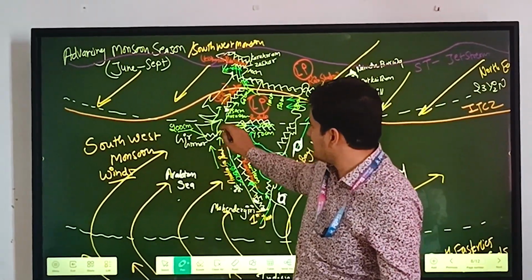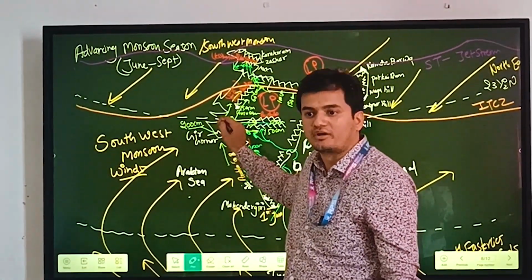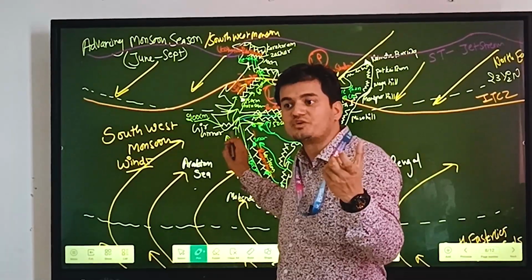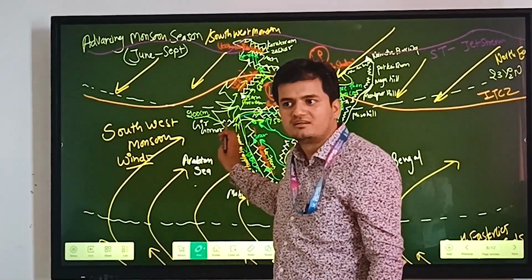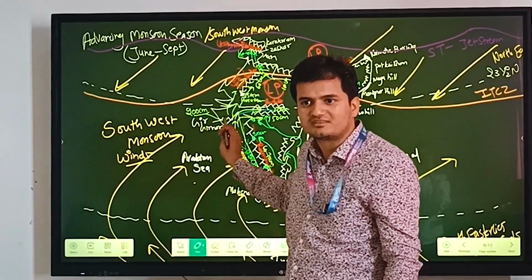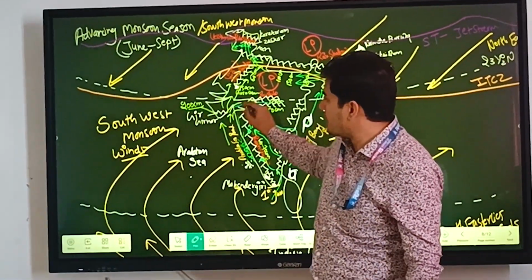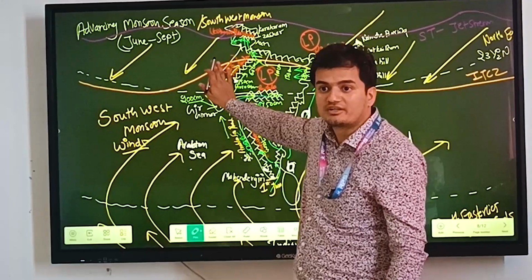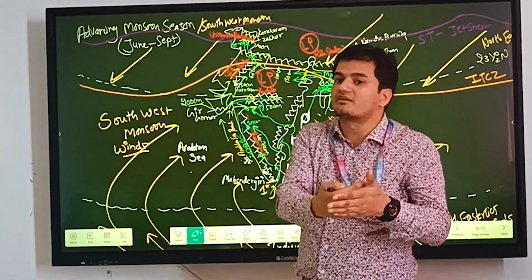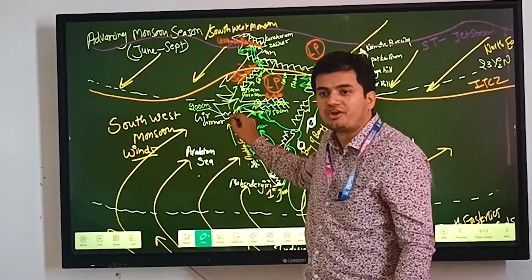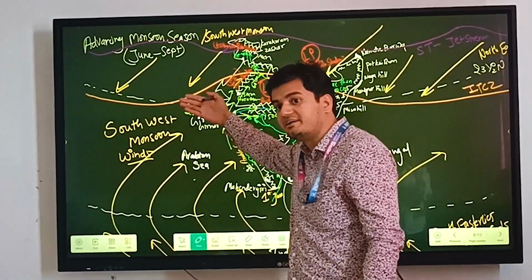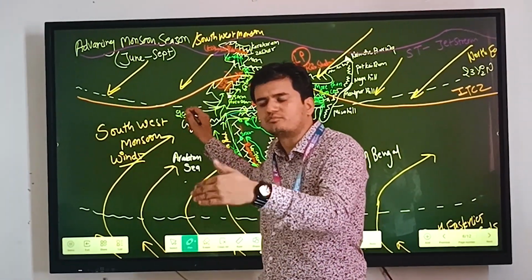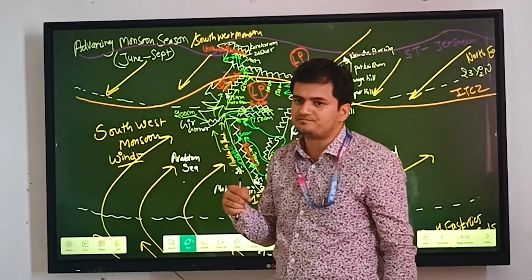Then some of the winds will move in the northern direction. We have the Gir and Girnar forest. Which famous animal can we see in the Gir forest? The Asiatic lion. We have the mountain hills called Gir and Girnar. The Arabian Sea branch moving in the northern direction collides with the Gir and Girnar mountains. The southern slope will face huge rainfall, up to 200 centimeters. Just behind it, the Kathiawar region is a semi-arid region because most of the rainfall is blocked by these mountain ranges.